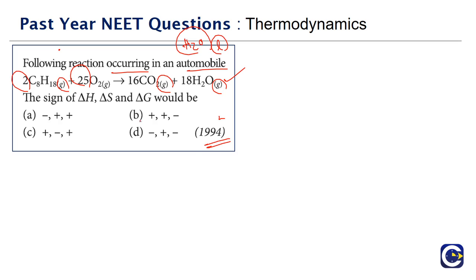Now the question is the signs of del H, del S and del G, we need to find what will be the signs of delta H, del G and del S. See, this is the combustion reaction, right? At the end of the day, this is the combustion reaction. Combustion reaction means the energy will be released.